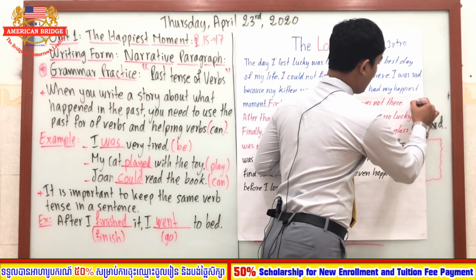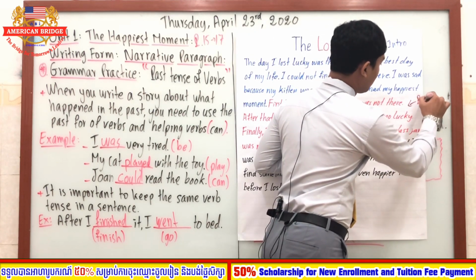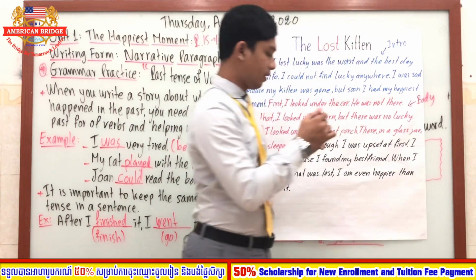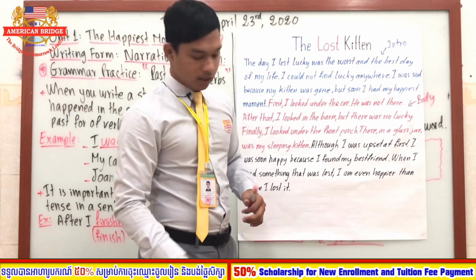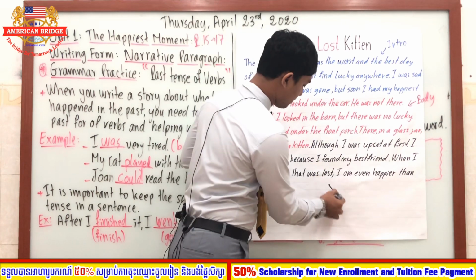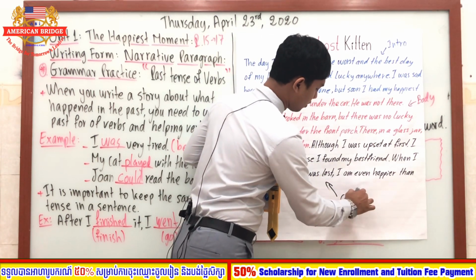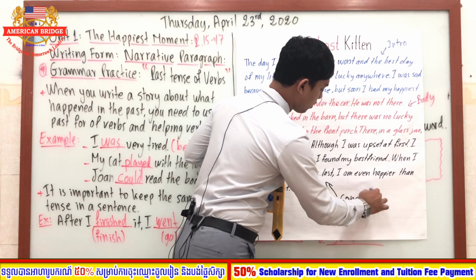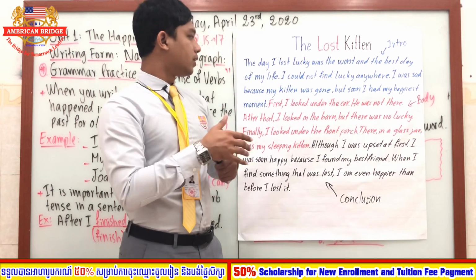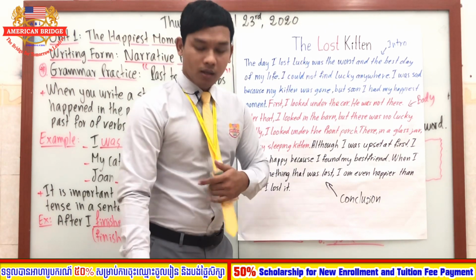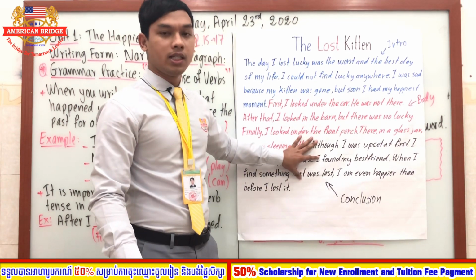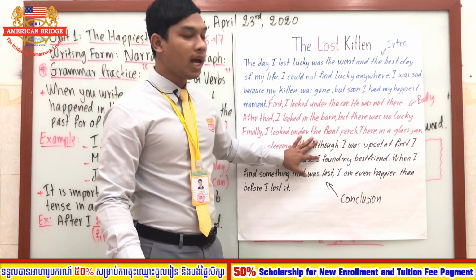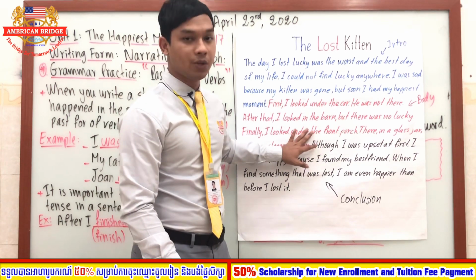Okay, all these are the body, right? And the black one is about the conclusion. All these are the conclusion. Good.